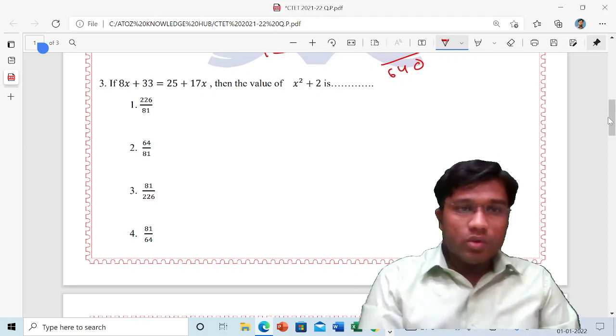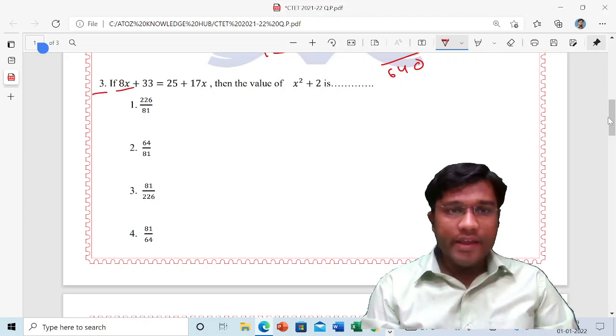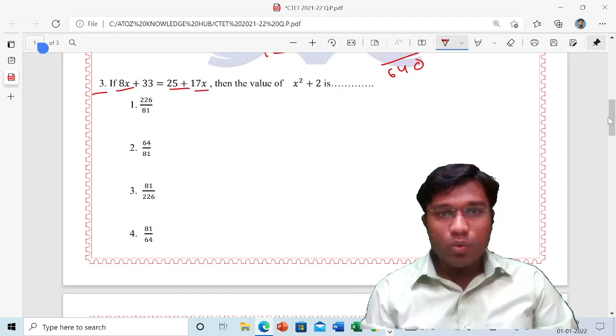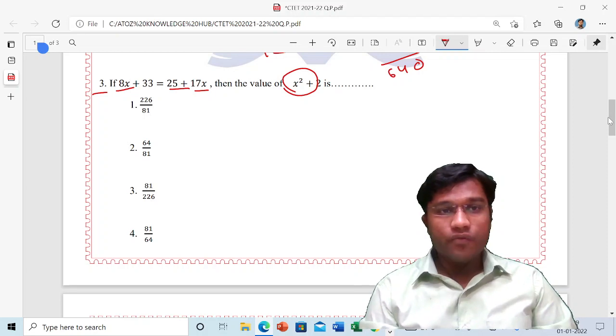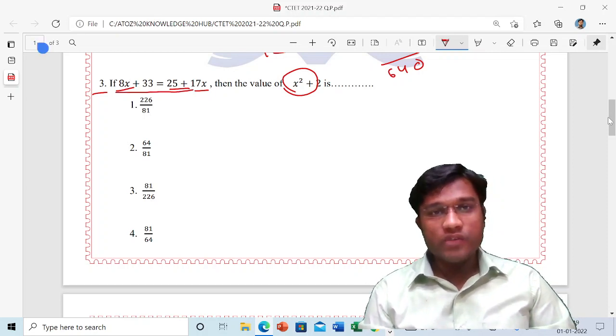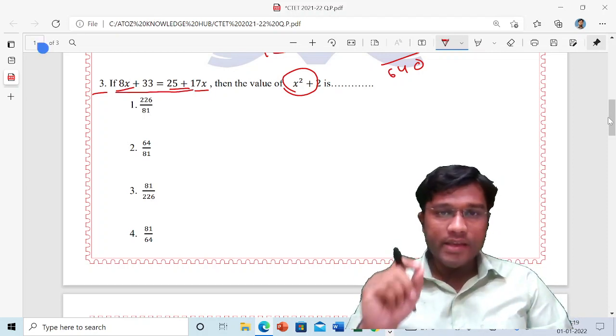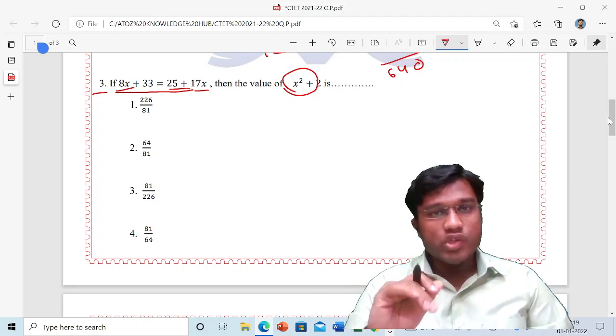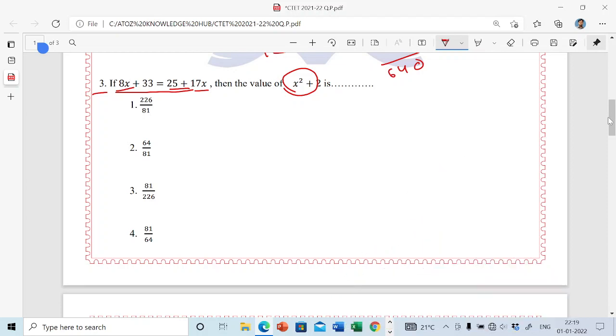Now question number 3. If 8x plus 33 equals 25 plus 17x, then what is the value of x squared plus 2? So this is a linear equation. From that you have to find the value of x, then square it, then add 2, solve the fraction, and you will get the answer. Let us see how to solve.